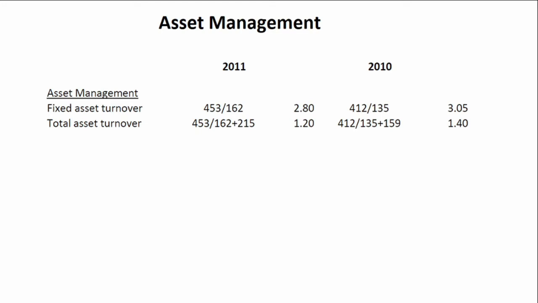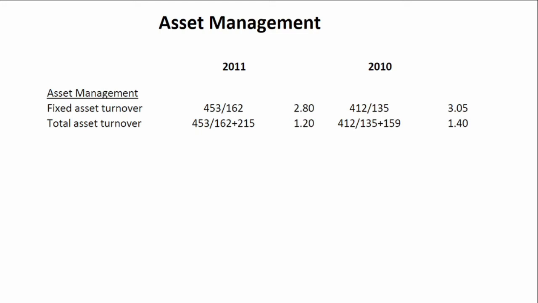If we look at our total asset turnover, we're going to calculate this ratio by taking our revenue and dividing it by our total operating assets. So our operating assets would be made up of our PPE and then our current assets. You'll notice that they have not included investment in associate in this ratio, and the reason for that is that an investment is part of the investing activities of a company. But here we are looking at the operational efficiency. So we cannot include an investment balance in our assets because it is not an operating asset.